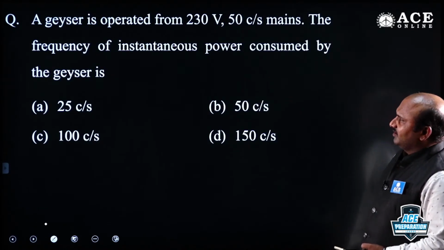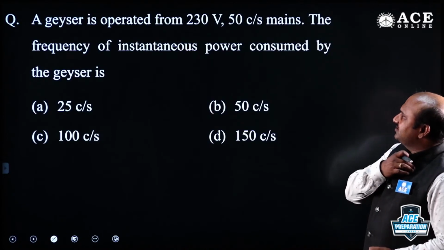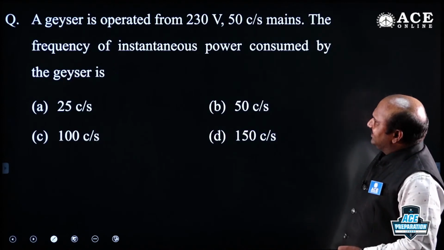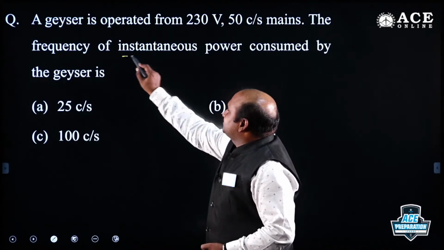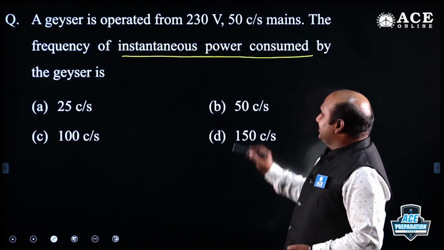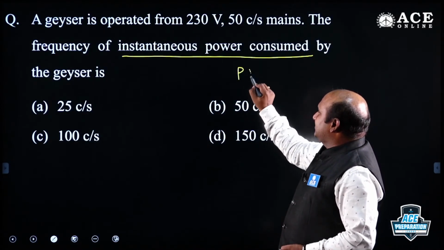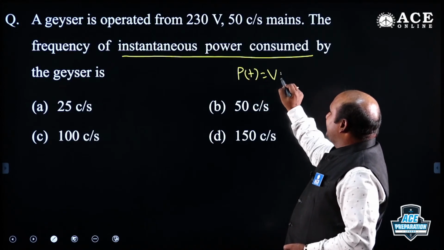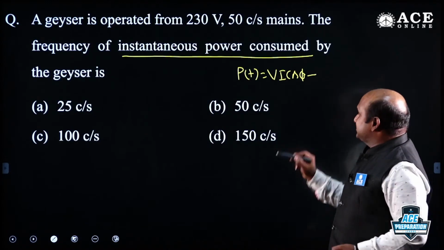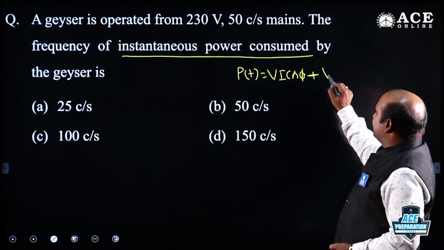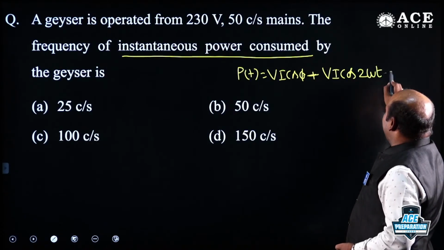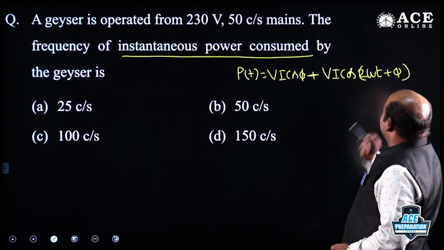This is very important. A geyser is operated from 230 volts, 50 cycles per second. What is the frequency of the instantaneous power consumed by the geyser? Instantaneous power equation, just now I have given: V I cos phi, RMS values, minus or plus V I cos(2 omega t plus phi).